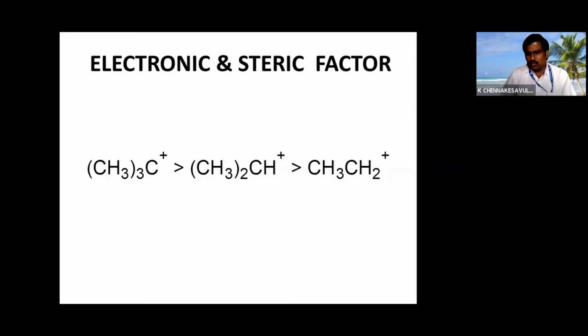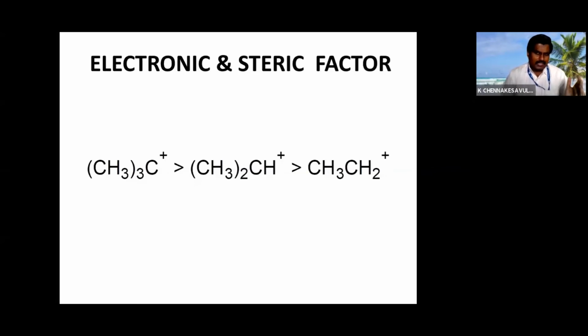So this electron deficient carbon, if you keep a substituent on it, let us assume in the first case, the ethyl case, one methyl group is donating to the carbocation. In the second case, two methyl groups are donating. In the third case, three methyl groups are donating here.